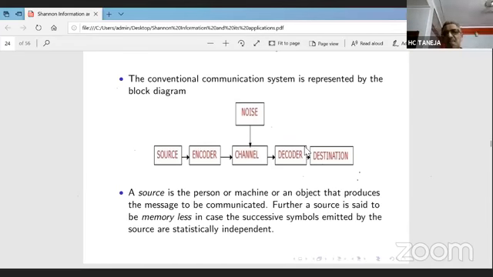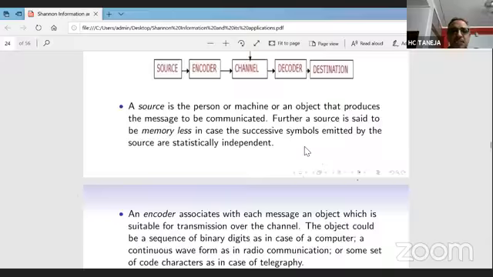Noise is something which creeps into the channel and tries to disturb the message. For example, a scratch on the disk is some sort of noise. There is also thermal noise that would disturb the message. So this is the basic model of the communication system.